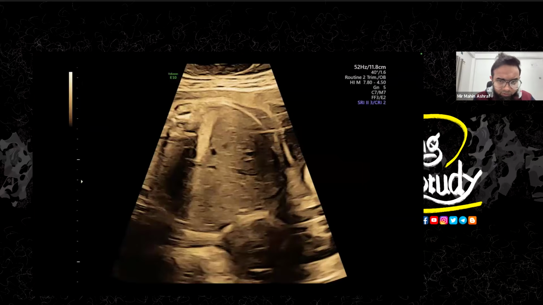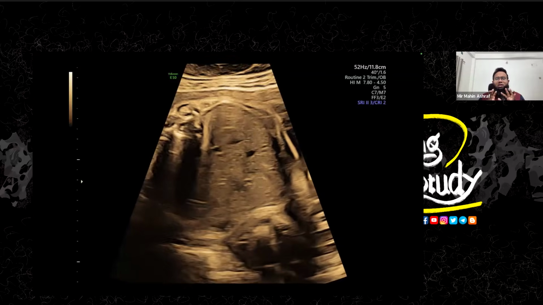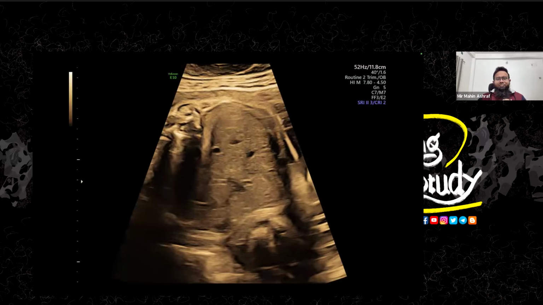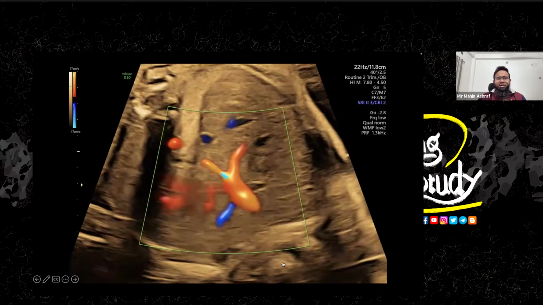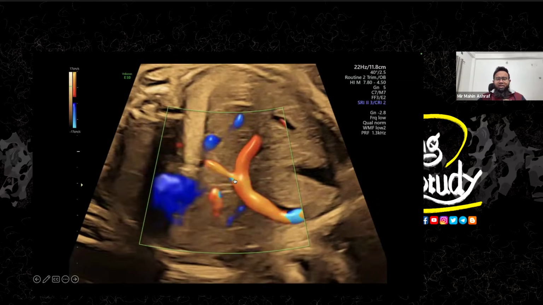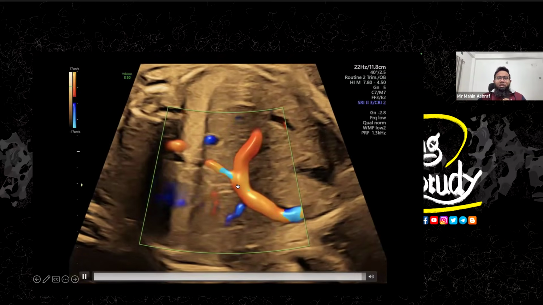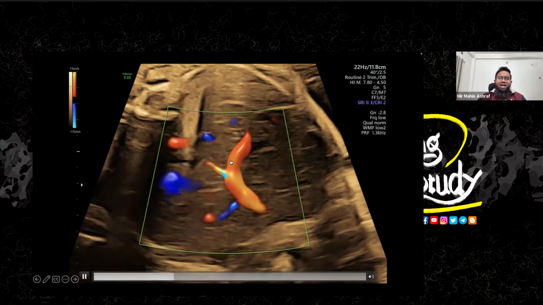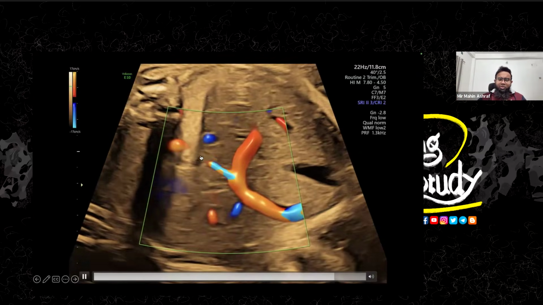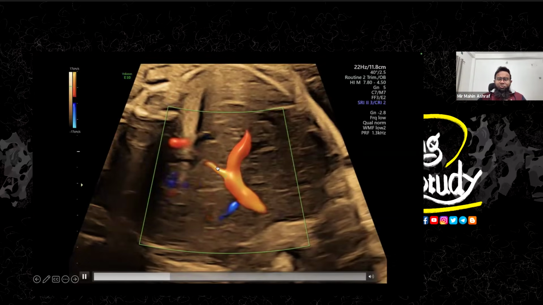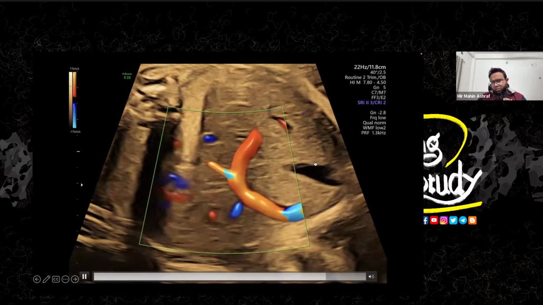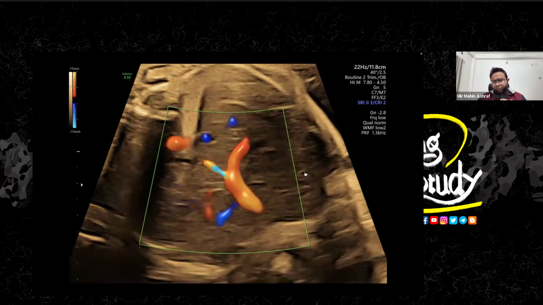Let's look at another view. So you see, this is the abdominal circumference view, not a good one, but it's a cross section of the abdomen. Okay, let's put some Doppler here. I have magnified a little bit, and now you can see the umbilical vein entering into the abdomen, giving supply to the liver. And you can see this is the tiny vessel which is going to the inferior vena cava. So this is the ductus venosus. This one is the gallbladder, not showing any flow.